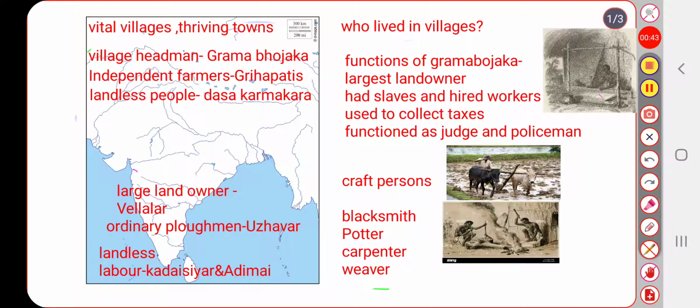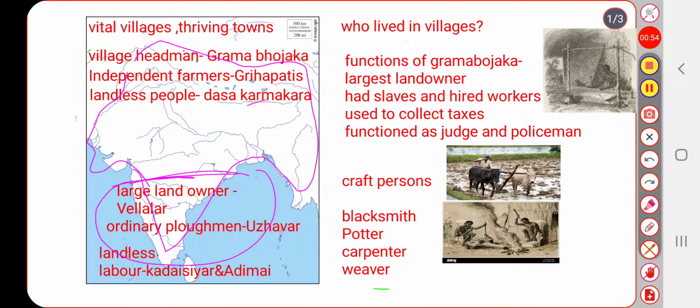This is the India map. In this map, this is the south part and this is the north part. In the south part of India, particularly in the Tamil Nadu region, large landowners were called Vellalar.